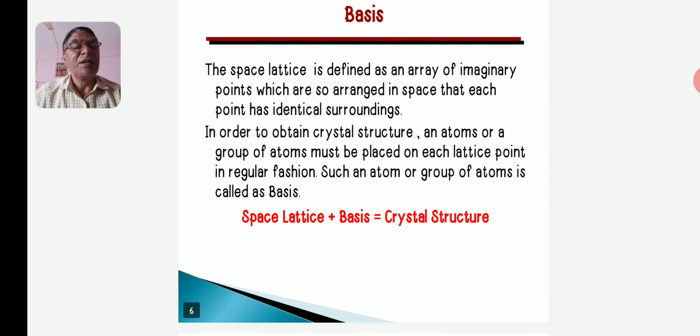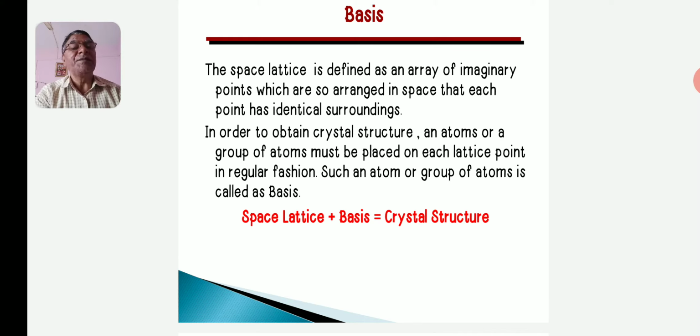And what is meant by space lattice? Space lattice is defined as an array of imaginary points which are so arranged in space that each point has identical surroundings.